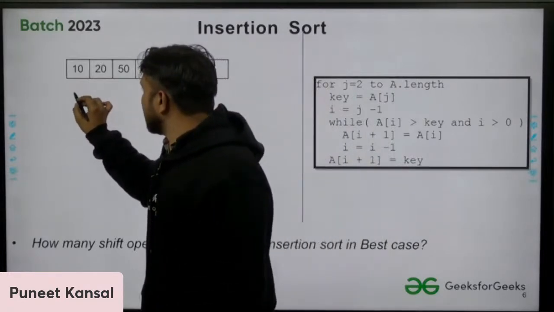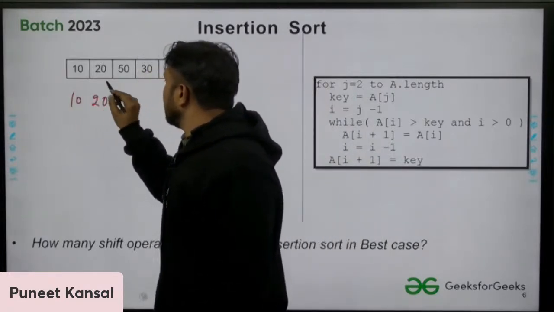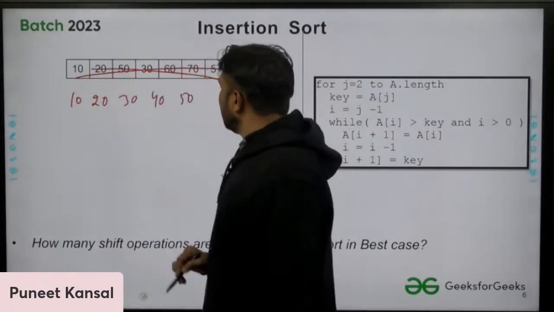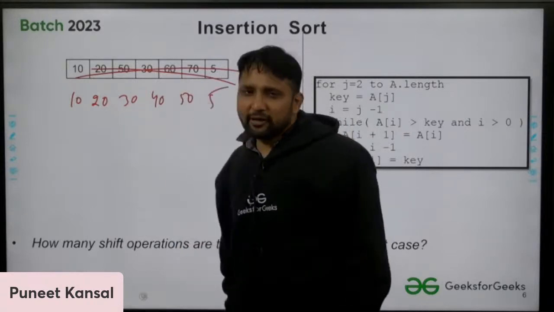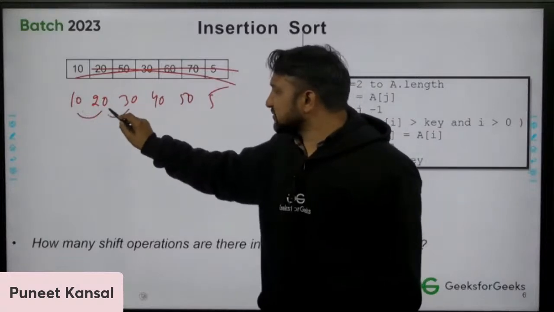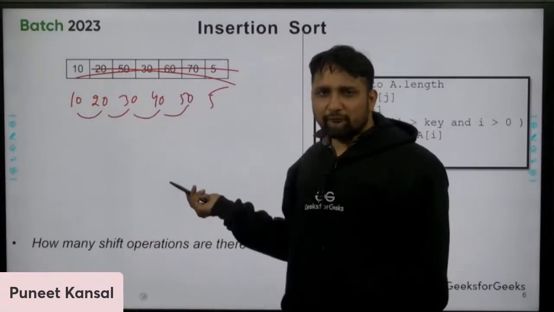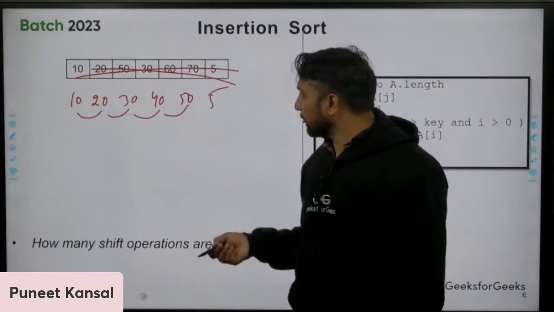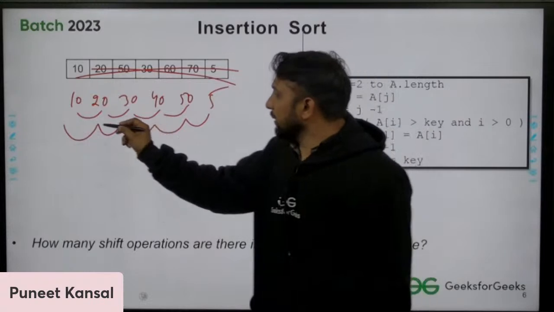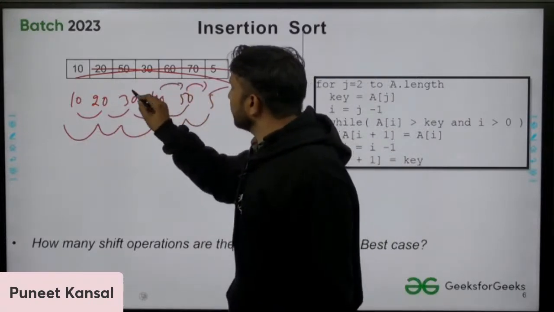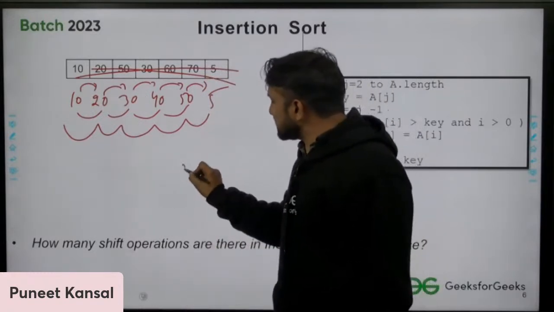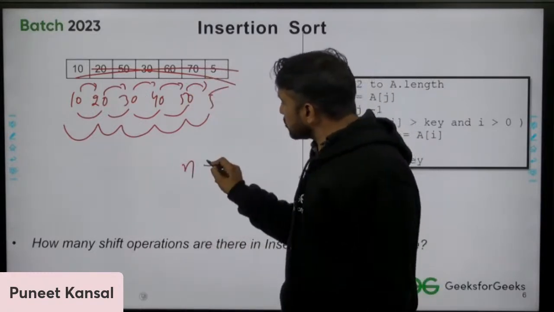Let's suppose like this. I have elements 10, 20, 30, 40, 50. Let's suppose one element I have here at the end. So in this case, you will compare this with this, this with this, this with this, this with this. No swap will occur, no shifting will occur. But in this case, this will compare with all of them, and all will shift. So number of comparisons is n, and number of shifts is also n.